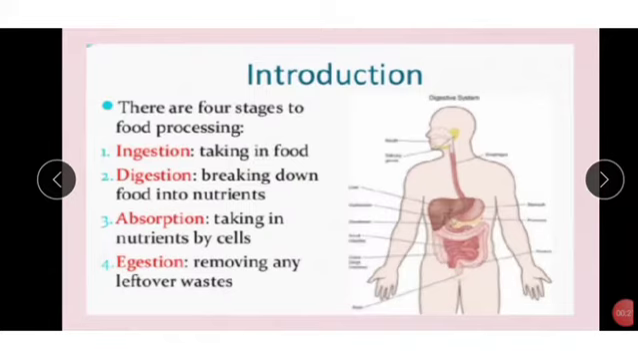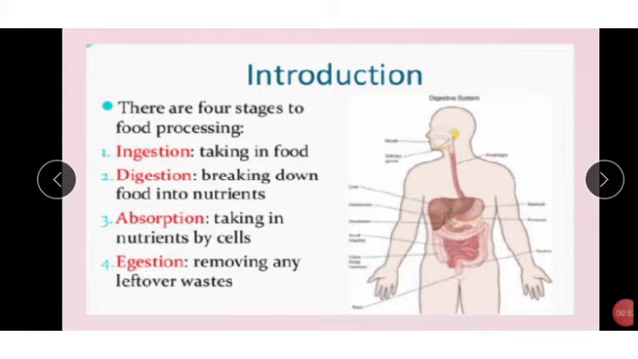See, first we start with the introduction. There are 4 stages of food processing. We already know about them: ingestion, digestion, absorption and egestion. These are the 4 steps we see in the digestive process. See here, first one, ingestion. Taking in food. When we take in food, we call that ingestion.